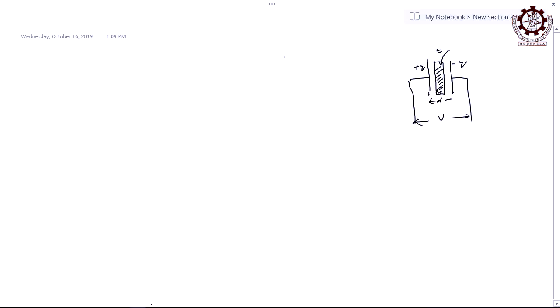Like for example, if there is dielectric material of K, then you are writing capacity is equal to what? K epsilon 0 A by D. That tells when K is more, C is more. When it is completely filled, right. But in this situation, is the relation valid or not? If not, then what is the relation? Get the relation for capacity when it is partly filled by the dielectric material, like this diagram. If this dielectric material is having dielectric constant K.